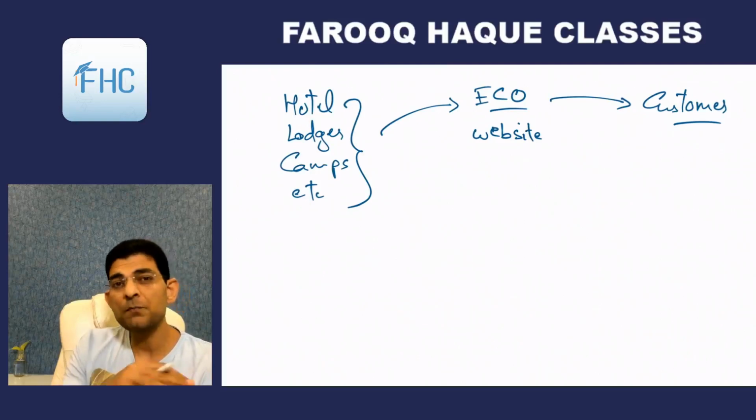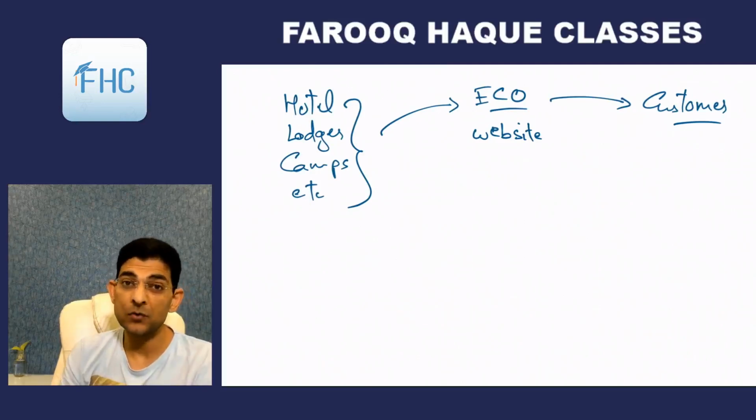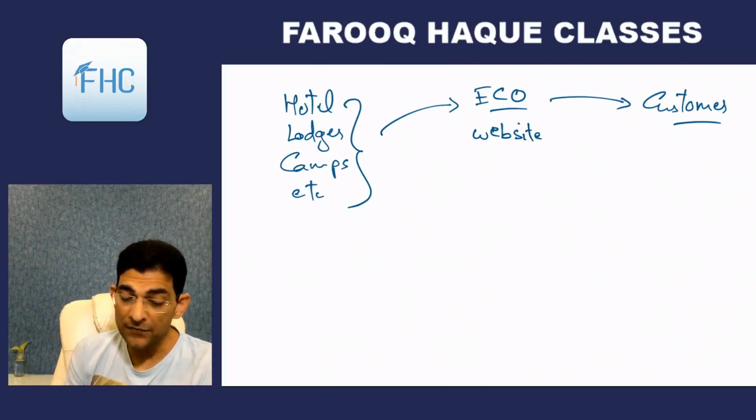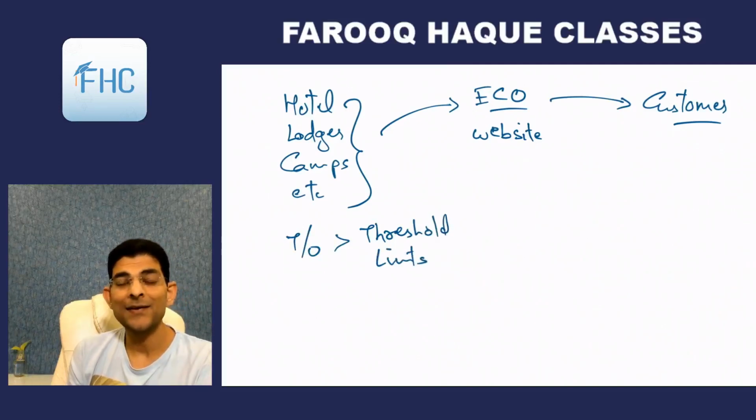But if the hotel gives part of the rooms to ECO and part they sell themselves through their website or whatever means, direct to the visiting customers, and their turnover has exceeded the threshold limit, we'll see the threshold limits later on in the registration chapter, then they require registration.